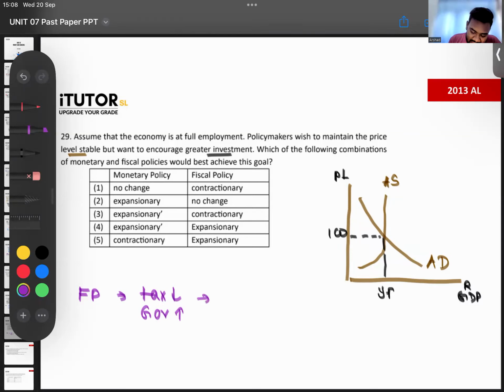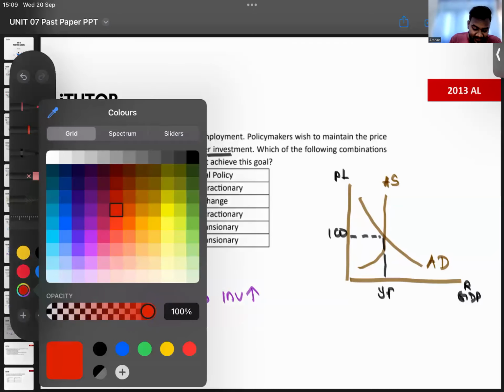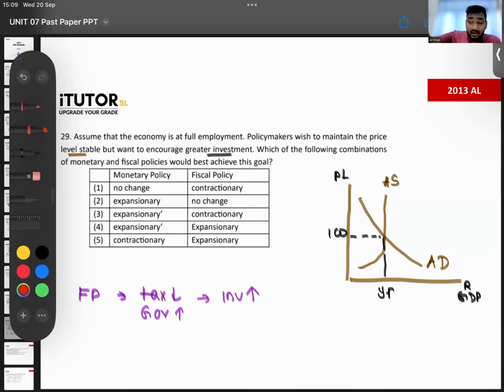Now what happens? There will be more and more investments. Investments will go up. They are reducing taxes. They are saying, okay, tax is only 2%. Now businesses are motivated. They will spend, right? Government is also coming and starting new projects, let's say, a flyover, different things. So investments go up. But then what happens? Prices are also going up in the same way. So in order to counter this increase in prices, now you all know, no? When investments go up, prices will also go up. Aggregate demand goes up. So how can they counter this?